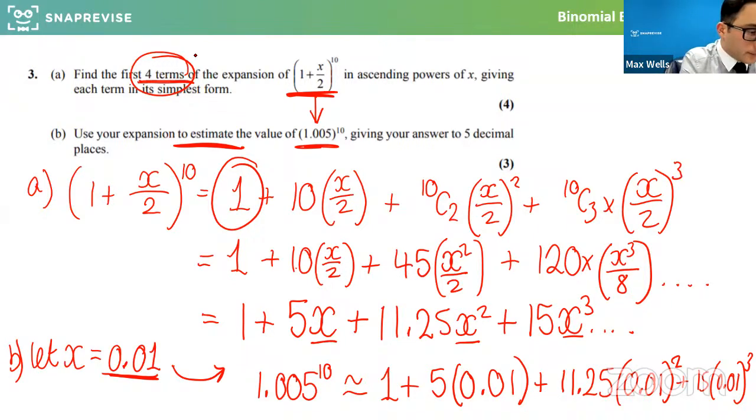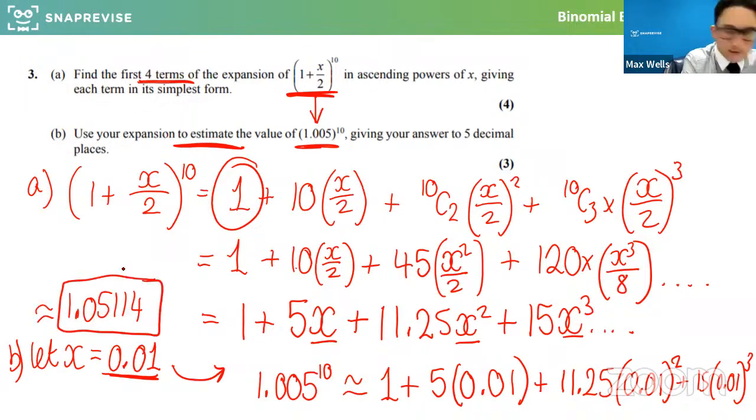idea. But basically, if you work that out, I think we get a number approximately equal to 1.05114. Now, what I just want to explain of why this works is if you're subbing in a really tiny number into this for x, and you're doing it to the power of 10, it's quite negligible what x is.